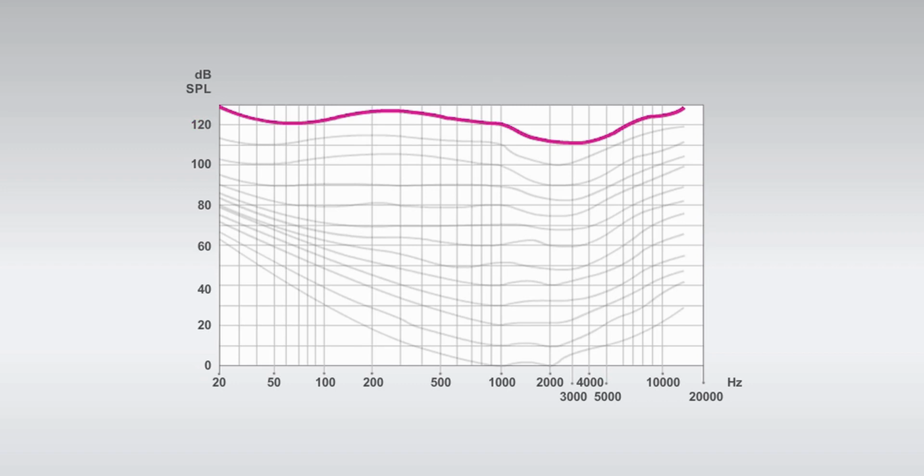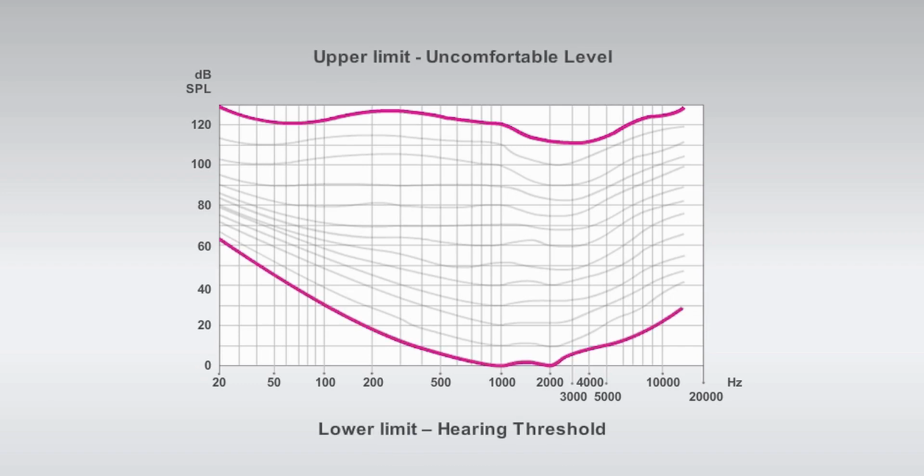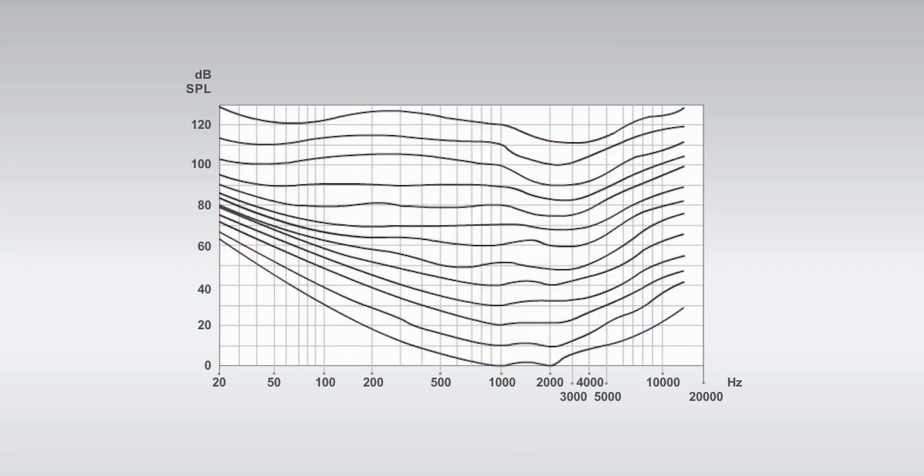We have now determined an upper and a lower limit for a person with normal hearing, an upper limit of 120 Phon and a lower limit of 0 Phon. Within this range, a person with normal hearing is able to perceive sounds.